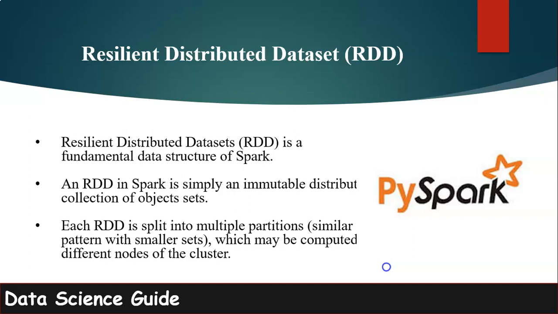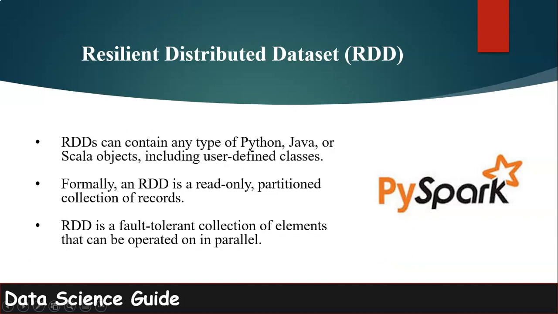So, each RDD is split into multiple partitions. And these partitions can be computed on different nodes. And that's what makes Spark fast in processing data, because it uses several nodes instead of one machine. RDD can contain any type of Python, Java, or Scala objects, including user-defined classes.